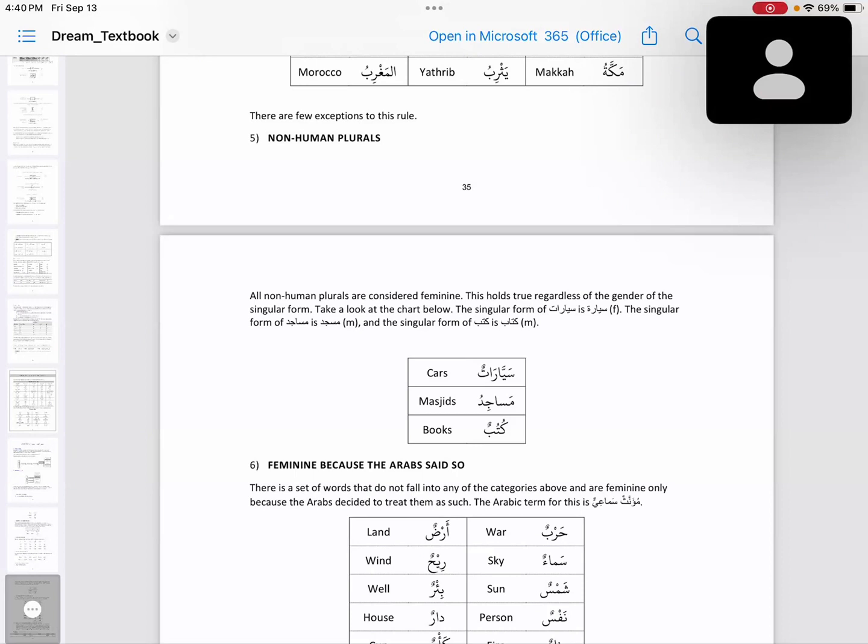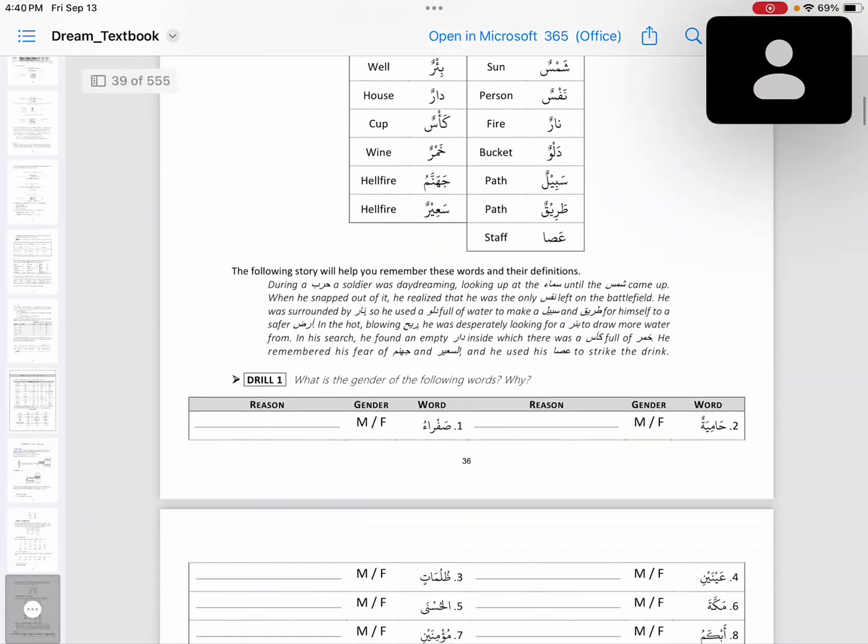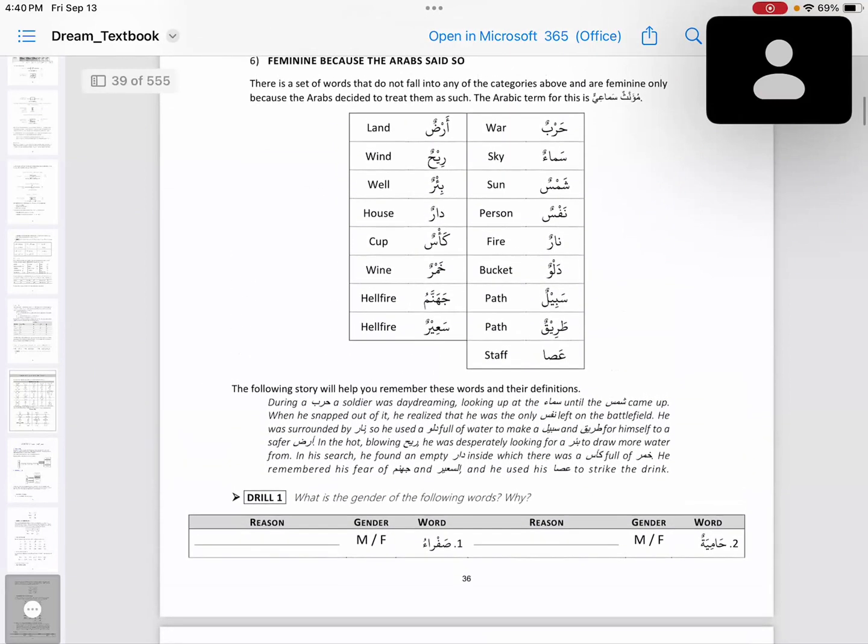The plural of sayyaratun is sayyarat. The plural of masjid is masajid, and the plural of kitab is kutub. Okay, feminine because the Arab said so. These words in this table are all feminine, only because the Arab said so; there is no rule. They just said, these are feminine. These are called muannas samai. And you have to memorize these.